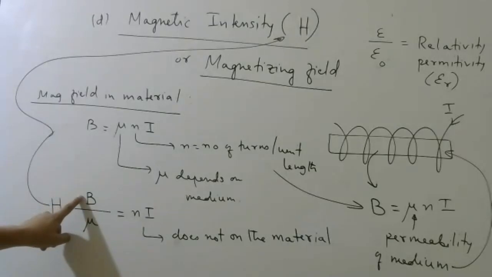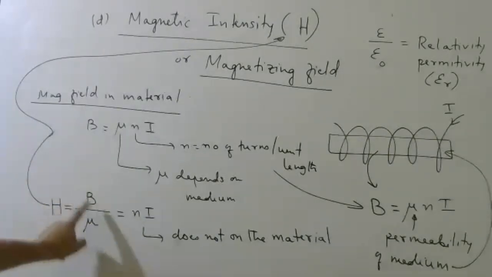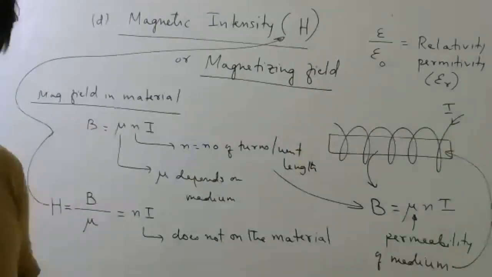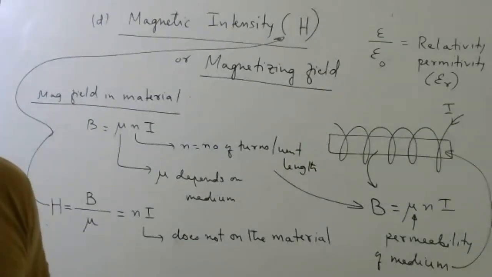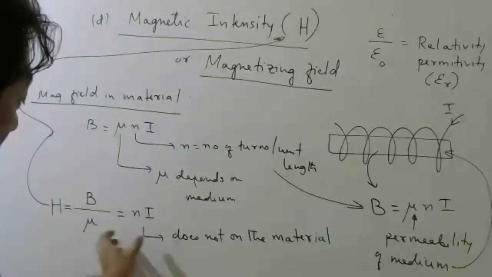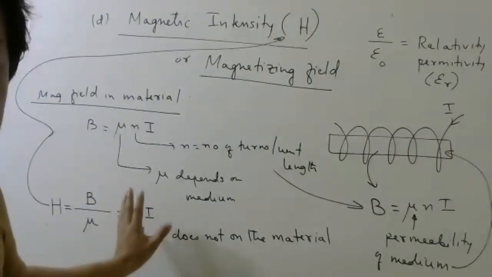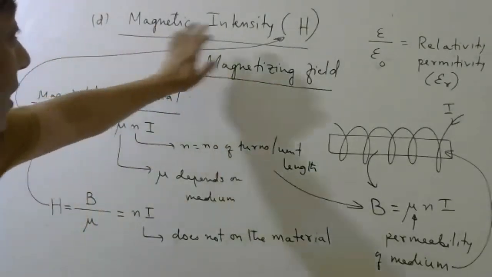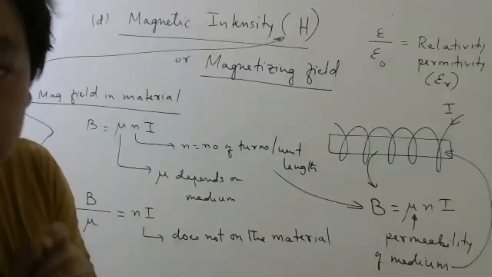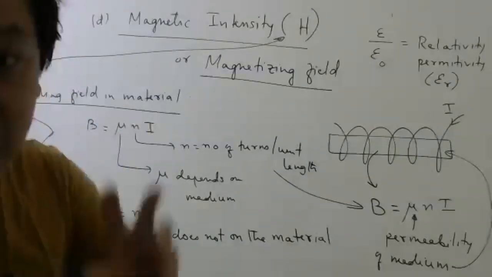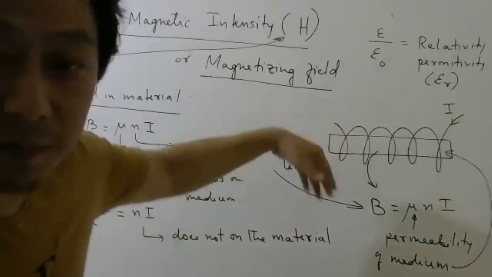It is the magnetic field in the material divided by the permeability of the medium. But why am I trying to divide by the permeability of the material? That you have to try to understand. I'm doing this so that whatever comes here has nothing to do with the material. So please keep in mind, magnetic intensity is a quantity which depends only on the external factors like the current and the number of turns.